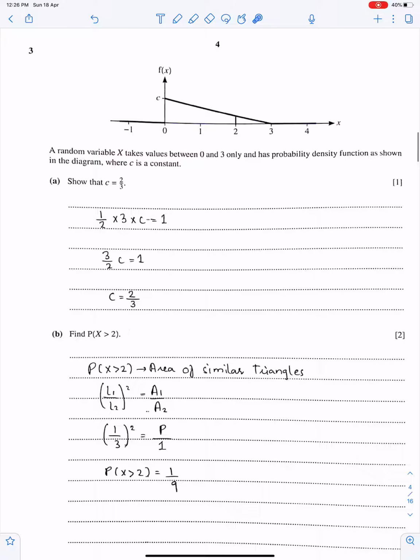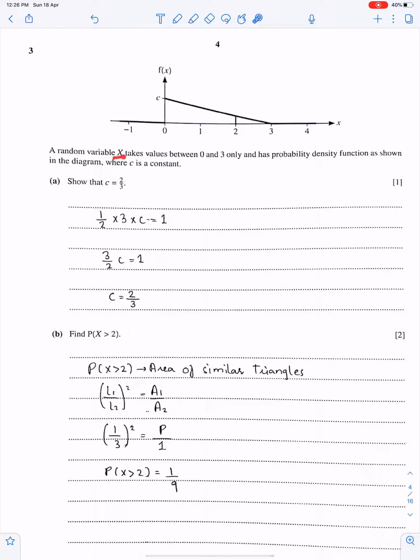Next question. This is the question of PDF, probability density function. If you see, this is a straight line function. So this triangle from 2 to 3 and this total, complete, large triangle, they both are similar. This triangle has base 1 and this triangle has base 3. So when we have straight line PDFs in this form, then triangles are similar. We can use the similar triangle method to get the probabilities.